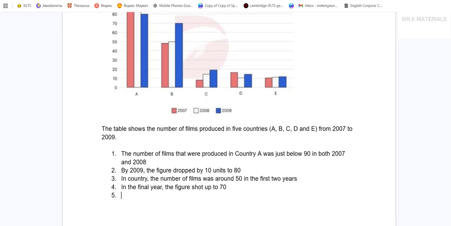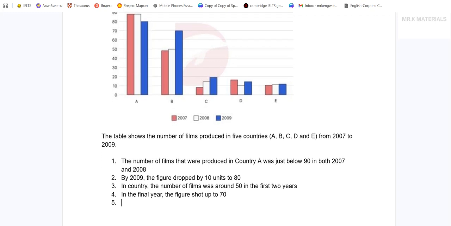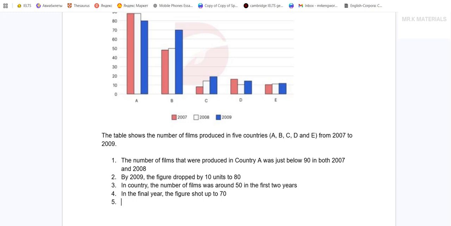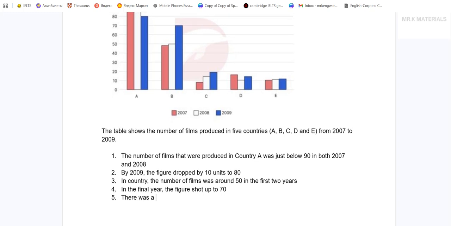Okay, next one. I have my country C here. I want to vary my grammar a little bit. I want to use increase, decrease as a noun. There was a gradual growth in country C. Okay, with the number.